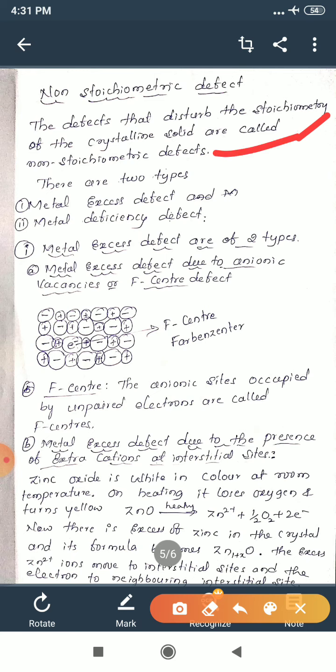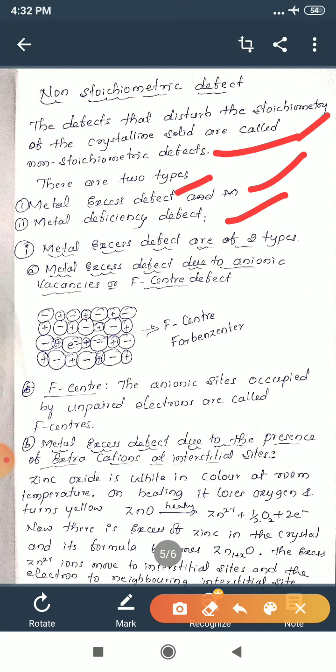Non-stoichiometric defects are classified into 2 types. One is metal excess defect, the second one is metal deficiency defect. As I said already, metal excess defect arises due to 2 reasons.